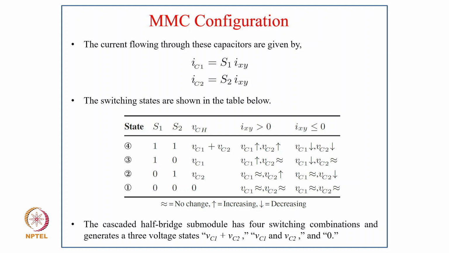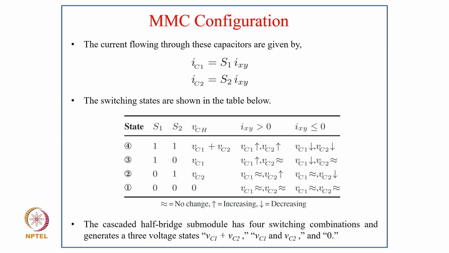The switching states are shown here. In the first state, S1 and S2 are both 1, and VCH equal to VC1 plus VC2, where if IXY is greater than 0, then VC1 and VC2 both increase, and if IXY is less than 0, then both VC1 and VC2 decrease. In the third state, when S1 S2 are 1 0, then VCH is VC1, and for IXY greater than 0, VC1 increases and VC2 remains almost the same, and when IXY is less than 0, VC1 decreases and VC2 remains almost the same.